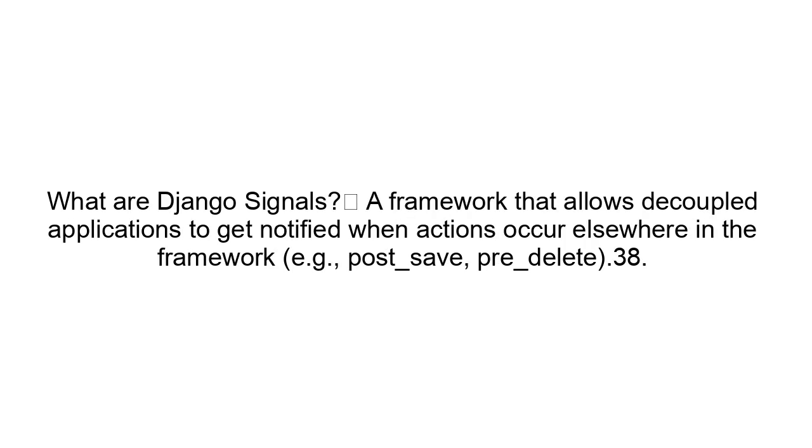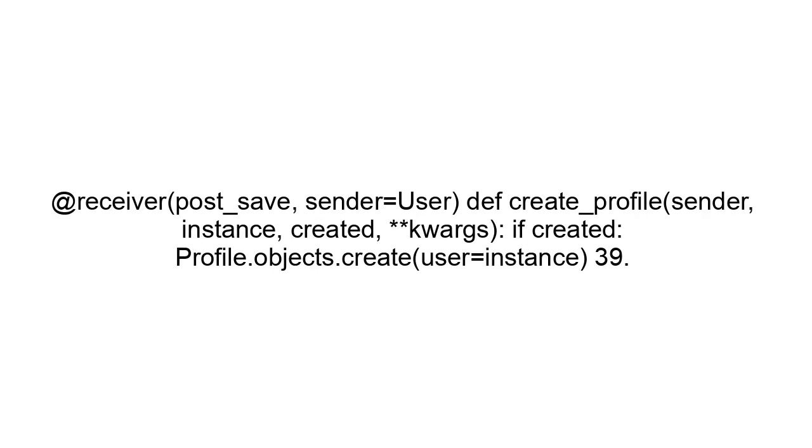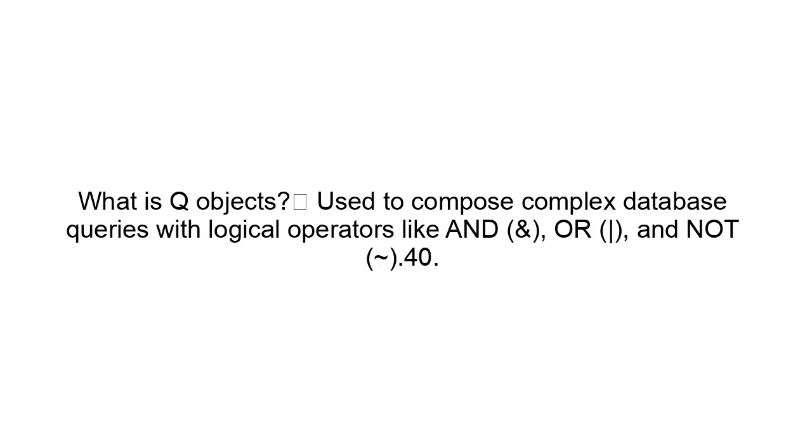What are Django signals? A framework that allows decoupled applications to get notified when actions occur elsewhere in the framework, e.g. post_save, pre_delete. Signal example. Python: from django.db.models.signals import post_save, from django.dispatch import receiver. @receiver(post_save, sender=User) def create_profile(sender, instance, created, **kwargs): if created: Profile.objects.create(user=instance).